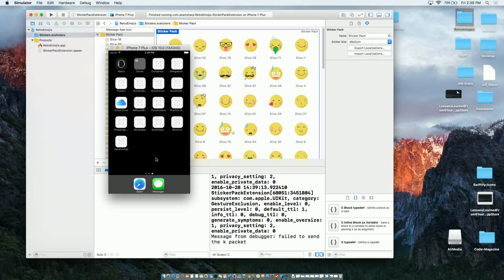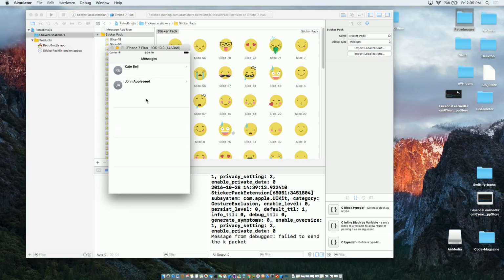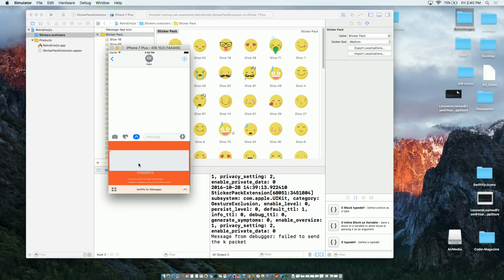So if I run it right now over here, I don't even know if I have that one installed. Let's see if I have the Emoji King installed with all of these extensions. I don't have that particular one installed. But if you have large image sizes and you send those messages, it will take up your whole screen, which is kind of pretty cool. Like if you want to do those kind of messages.